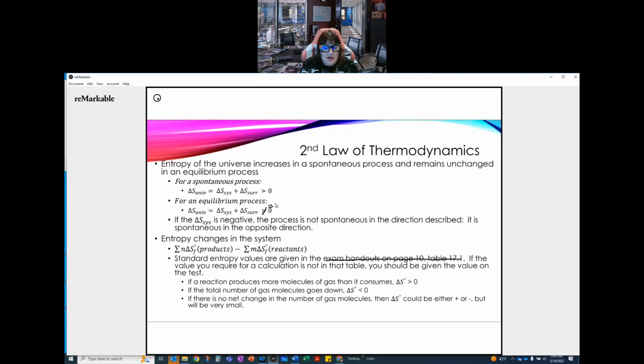So if the value you require for a calculation is not in that table, you should be given that value on a test. Now remember, that value may not exist exactly where you are. You may have to look somewhere else on that test. So the handouts that are given with the test have some values on it, but it may actually be in another question that's on that test. So that value may be present somewhere else.